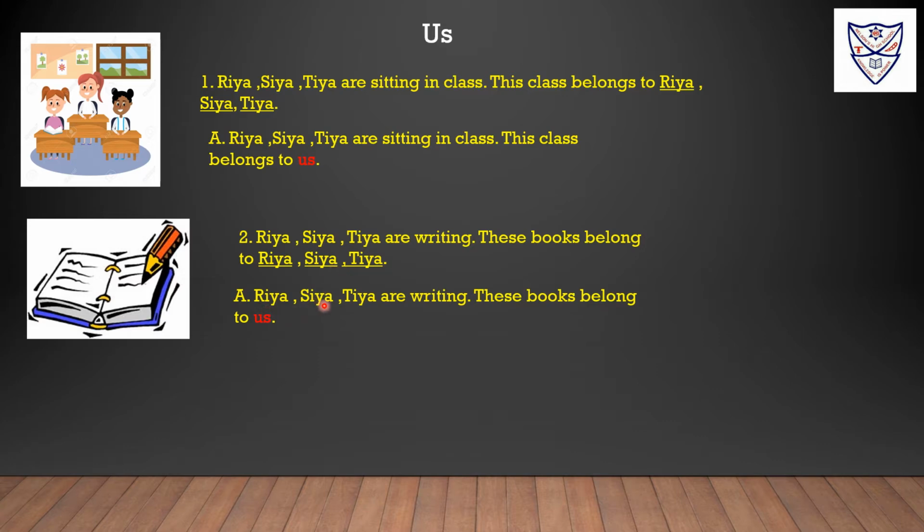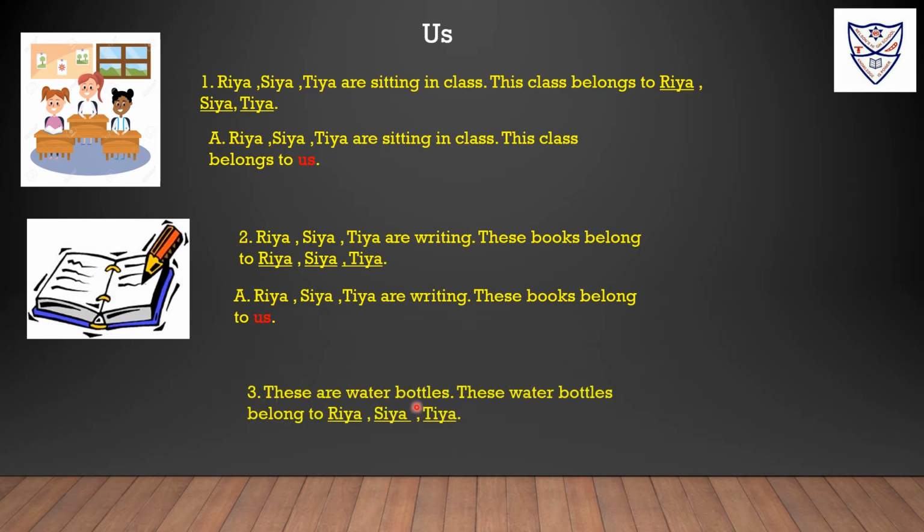Ria, Sia, Tia are writing, these books belong to us. Us is an object pronoun. Here belong is a verb. After belong, the names are coming. So we will use the object pronoun, that is us.